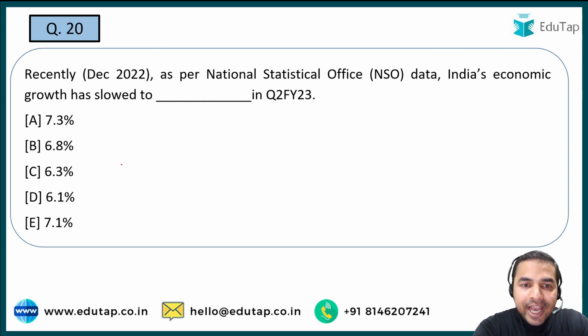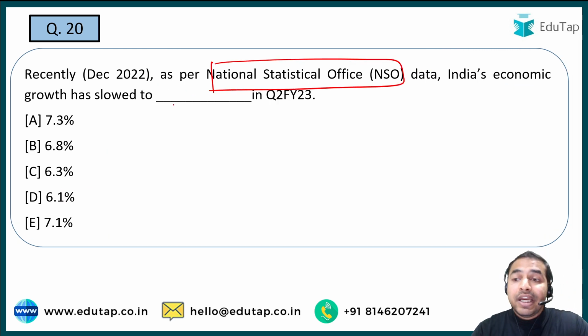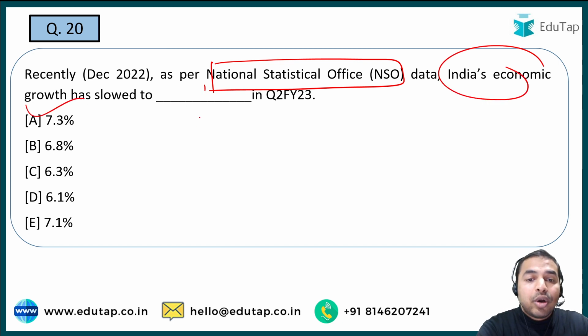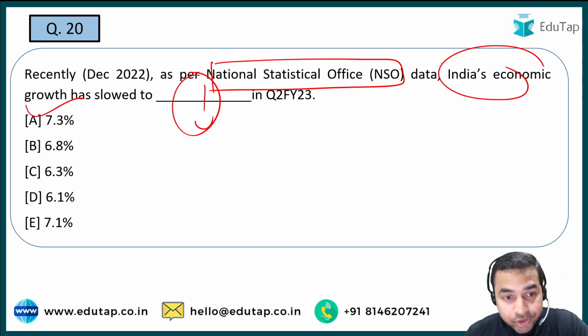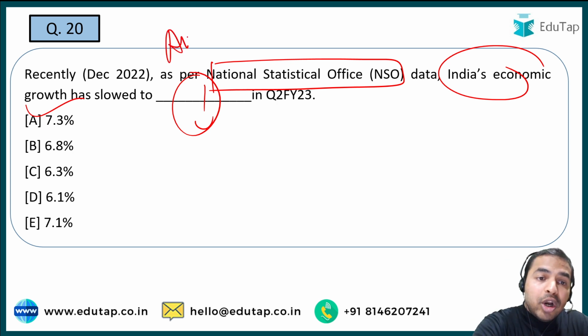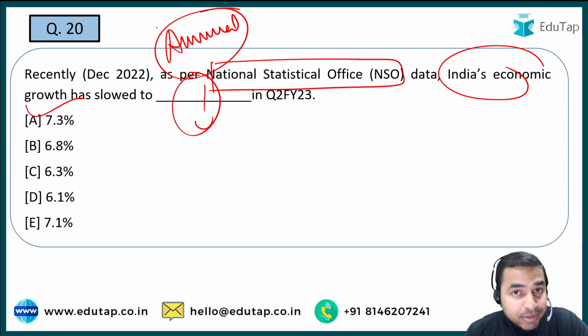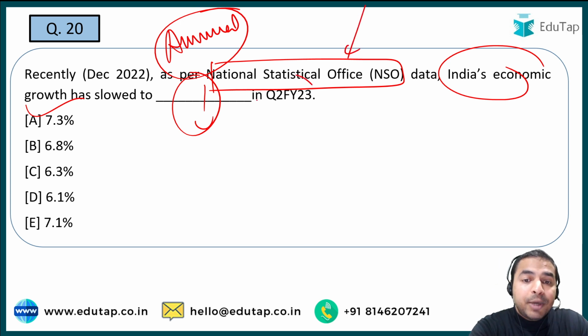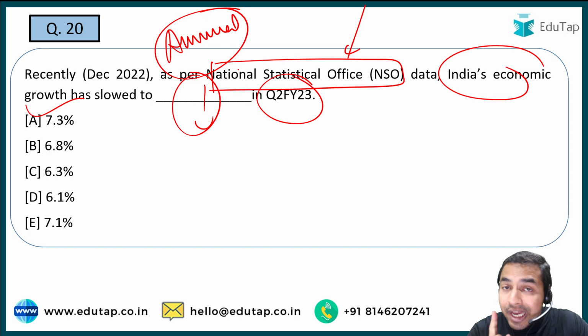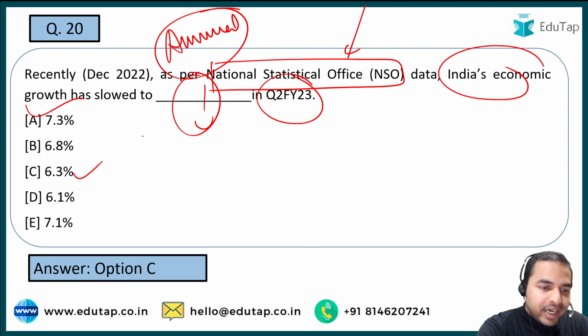Next question, as per the National Statistical Office data, India's economic growth has slowed down in the Q2 of the fiscal year 23. See guys, as we are right now talking about the Q2 of the fiscal year 2023, but let me tell you here that for the exam you are required to always remember the annual data, okay? But if at that time, just before the exam, any such data comes for that particular quarter, that also must be covered from the exam point of view, because it can also be asked in the exam. So when I talk about the right answer, it is option C, that is 6.3%.